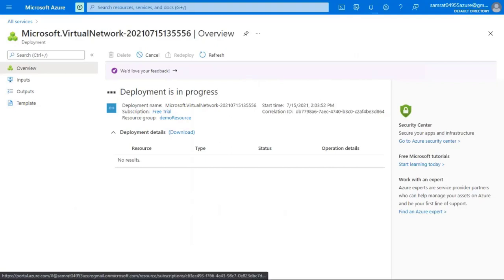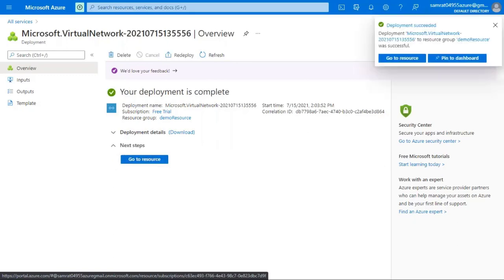Once you see that the new option is there, it will show that the virtual network is created and the deployment is in process. You can see the deployment name is Microsoft.virtualnetwork, and the subscription is free trial, because I am using the free trial account. And the resource group is demo resource. You can see that the status is created, and so our deployment has succeeded. It shows the notification: deployment Microsoft.virtualnetwork to resource group, this name, because I have given this name demo resource, was successful.